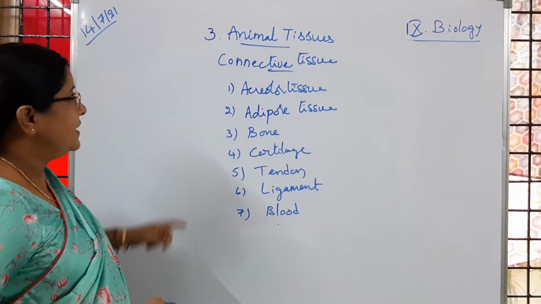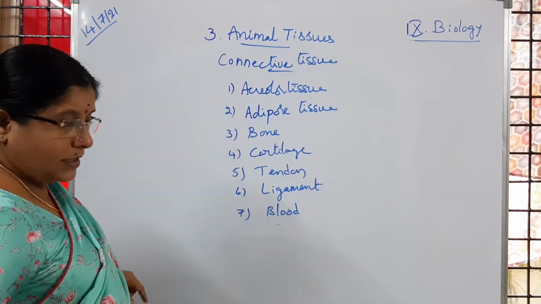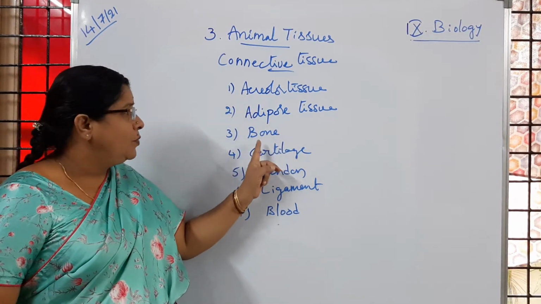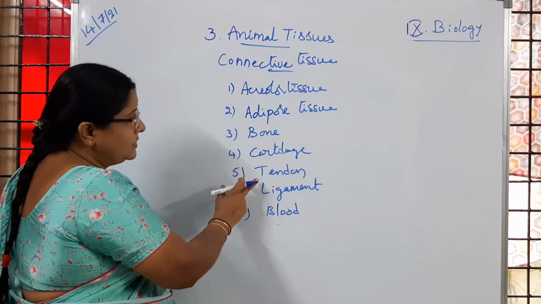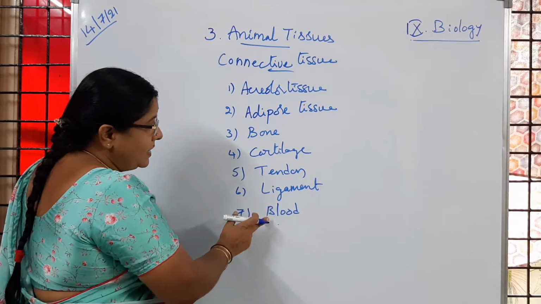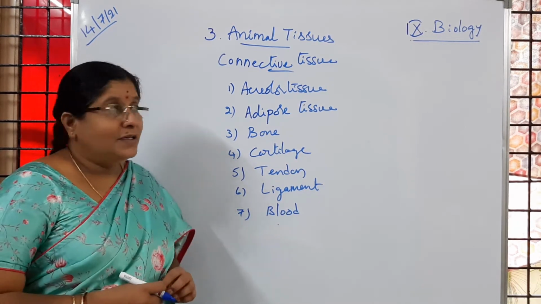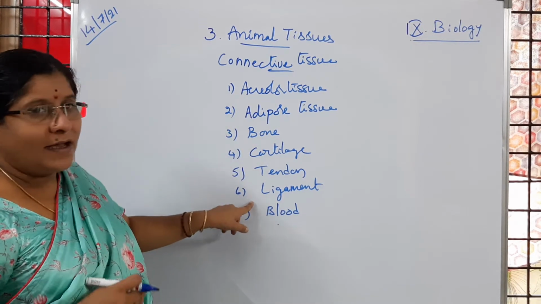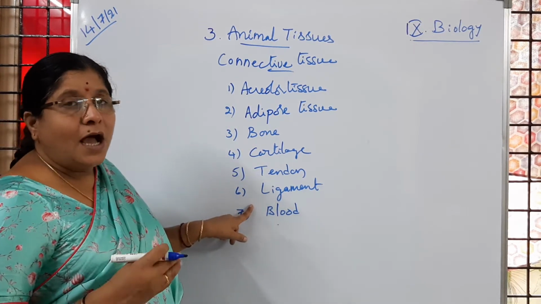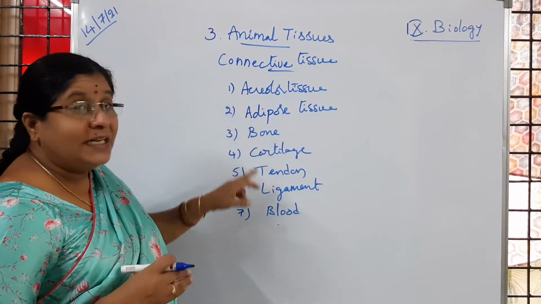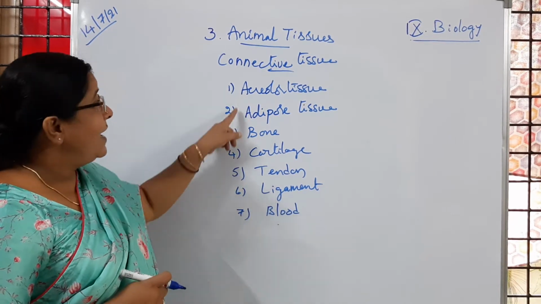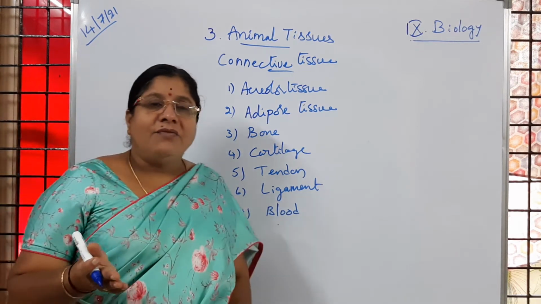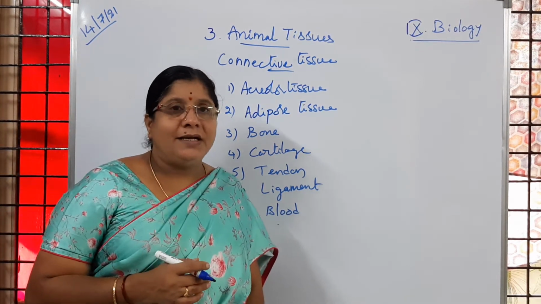So like that, here there are different types of connective tissues: areolar tissue, adipose tissue, bone, cartilage, tendon, ligament, and blood. The cells which are present in all these are different types. Apart from that, they are present in different parts of the body and they are doing different functions. So all together, the functions of connective tissues we learned.